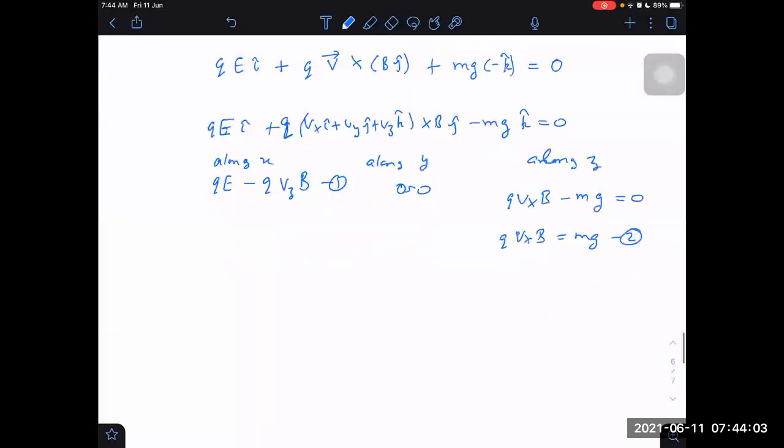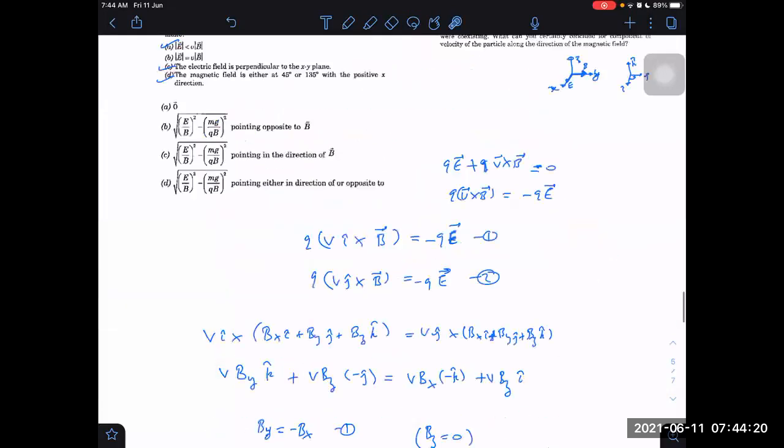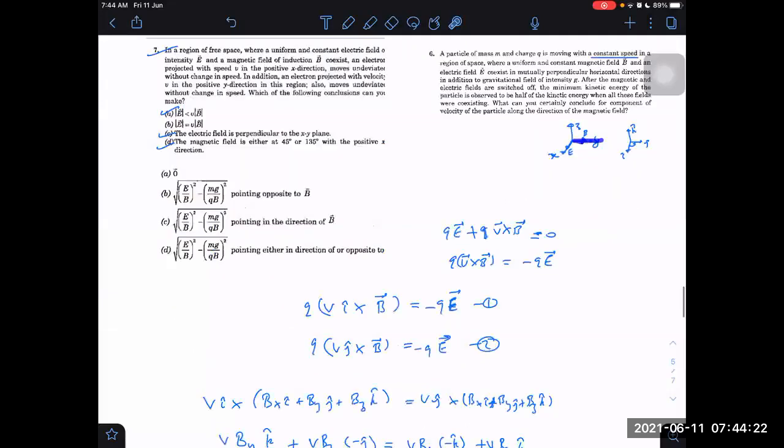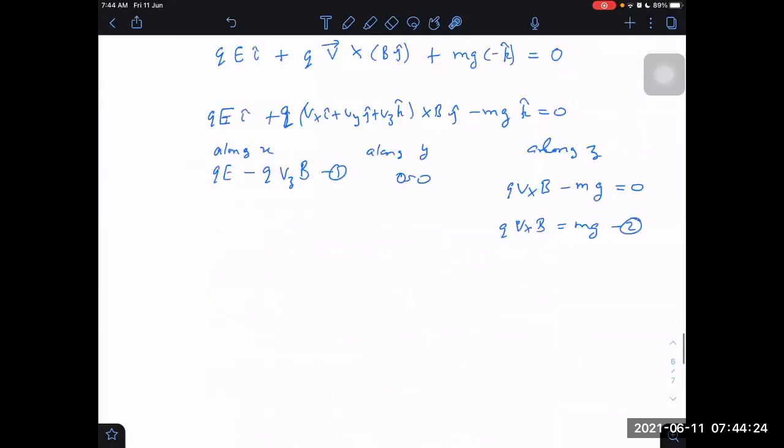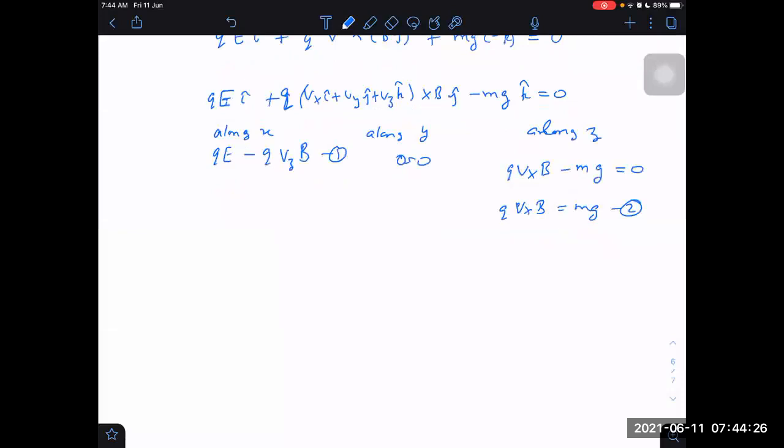We are concluding one thing, that we don't care about Vy. It may be there, but we don't care. It may be any value. We don't even worry about that. Y means it is along B. Along B, it could have any component. We don't know what it is. But we know the Z component should be exactly fixed.